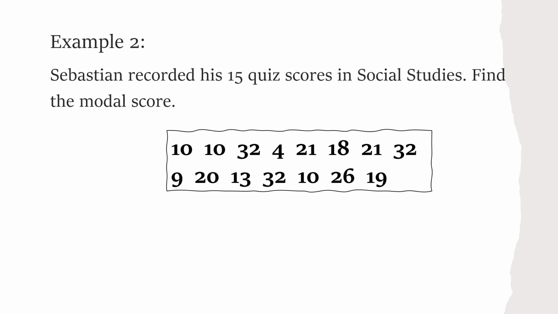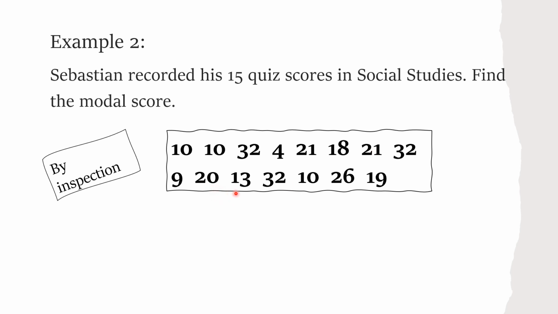Example 2. Sebastian recorded his 15 quiz scores in social studies. Find the modal score. By comparing the frequency of each score, start with 10. 10, there are 1, 2, 3. Then 9, there is only 1. 20, there is only 1. 32, 1, 2, 3.